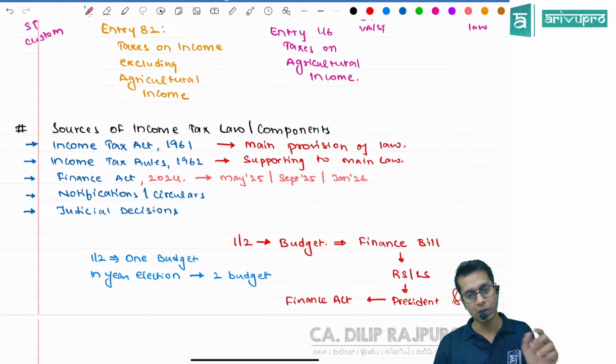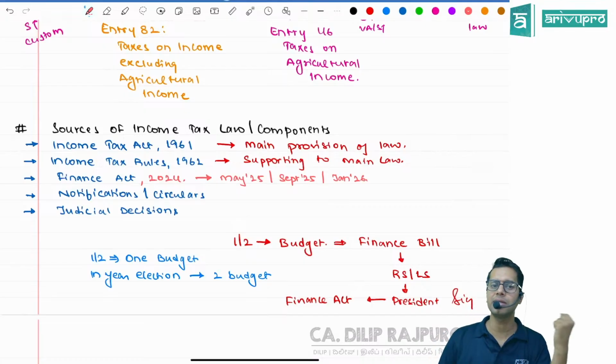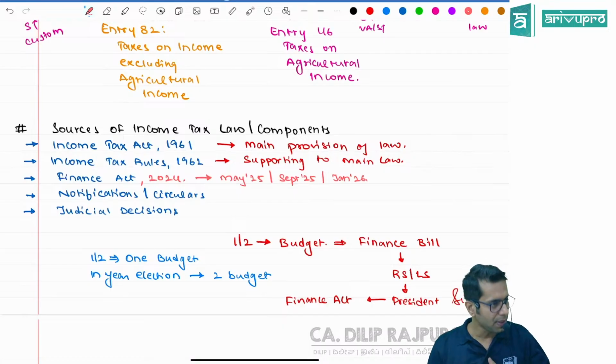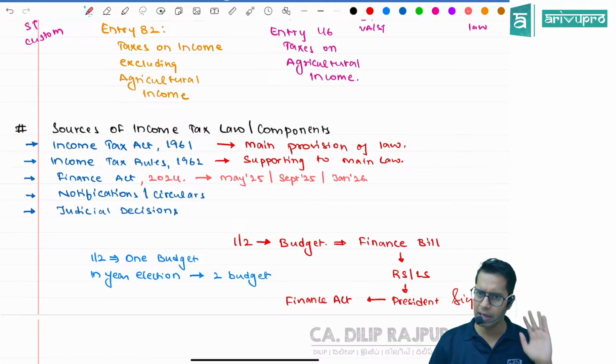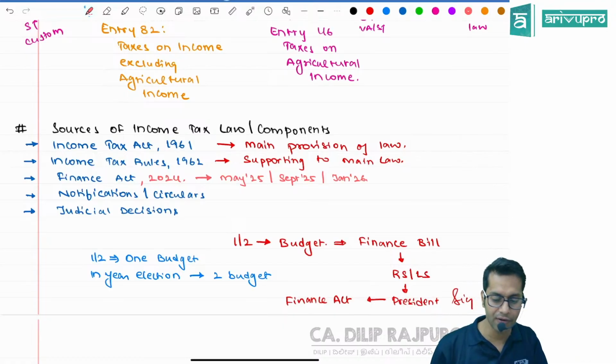Now, there is something called a circular also. Circulars are normally issued for internal circulation purposes. Meaning, the income tax department wants to inform something to its employees, all the people who are working in the income tax department. For that purpose, they will issue a circular. For example, if I give a circular to you, it is applicable only to CA Intermediate students. If I want to tell something to the entire institute, I will do it by way of a notification. That is the difference between circulars and notifications.